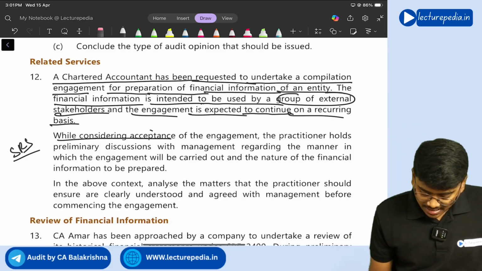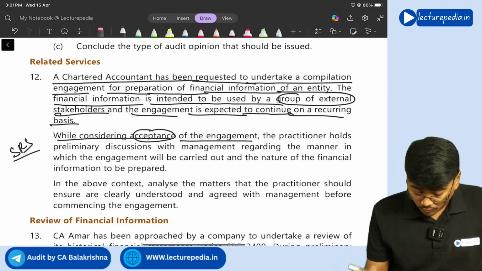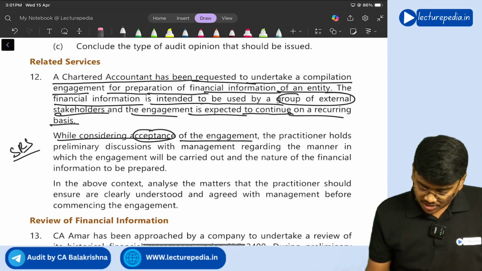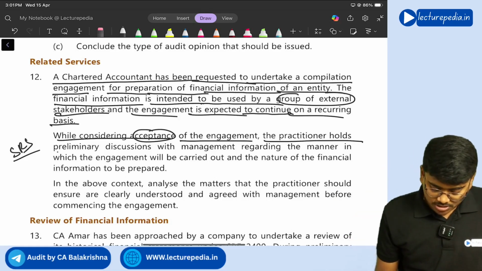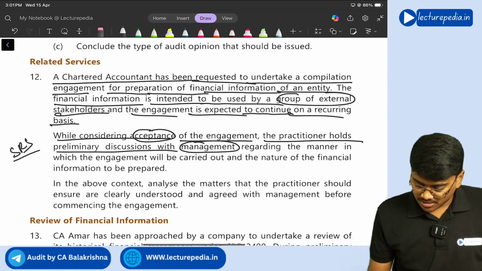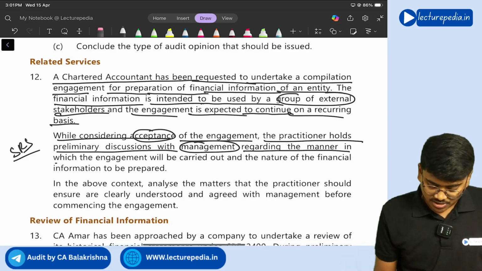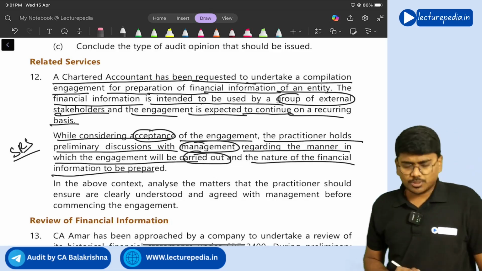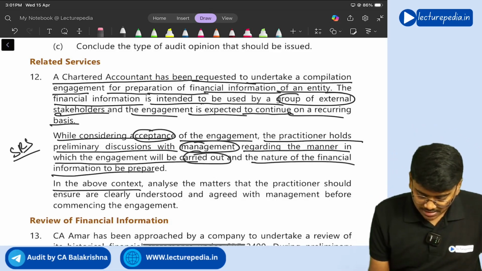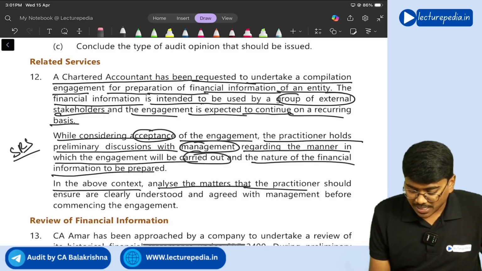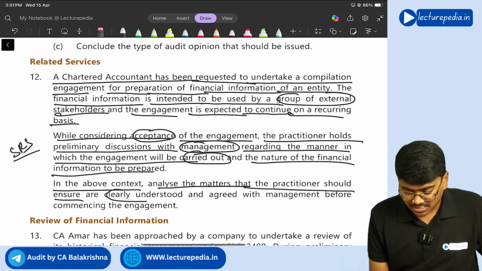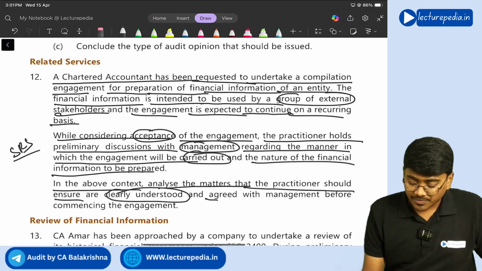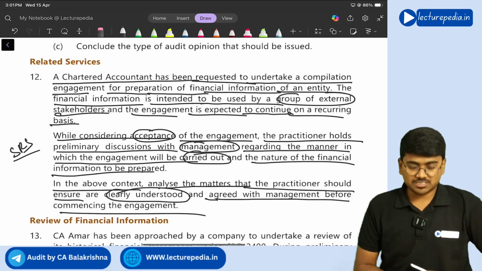While considering acceptance of engagement, practitioner holds a preliminary discussion with management regarding the manner in which engagement will be carried out and the nature of financial information to be prepared. In the above context, analyze the matters that practitioner should ensure are clearly understood and agreed with management before commencing the engagement.